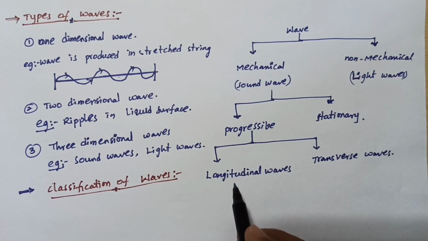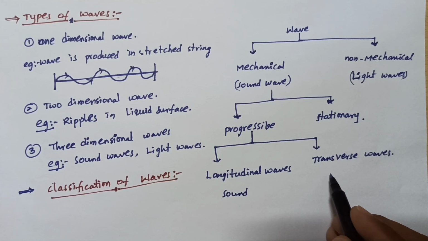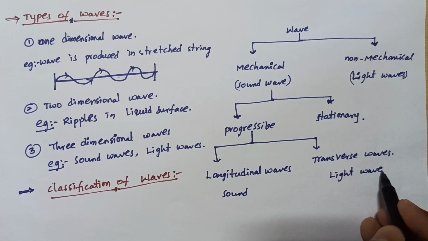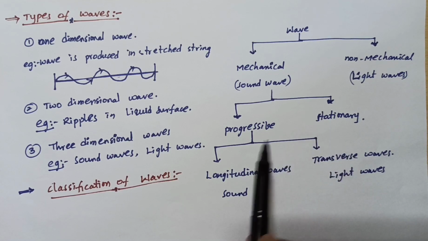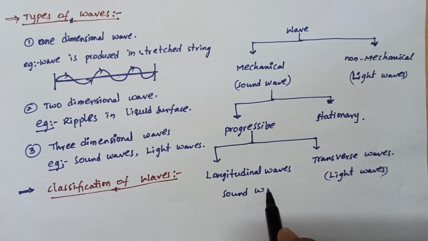Okay, for longitudinal waves, the example is sound wave, and transverse wave examples are light waves and the waves produced in a stretched string. So these are the transverse waves. Okay, now we can discuss what longitudinal waves and transverse waves are, with some examples.